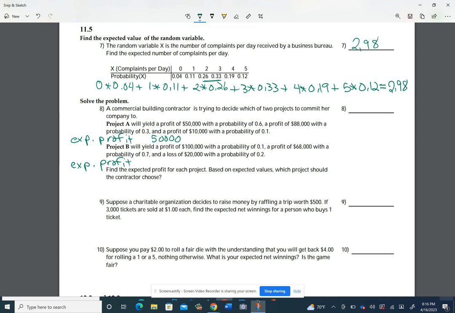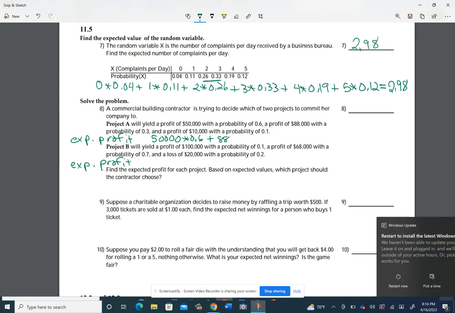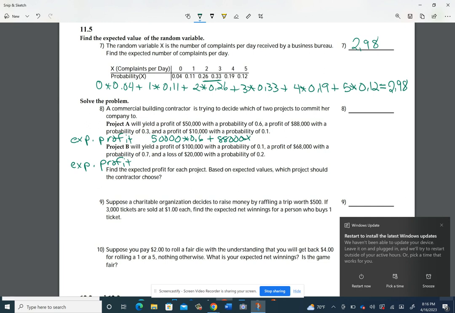$50,000 profit is possible, and that has a probability of 0.6. That's like a 60% chance of that happening. And then $88,000 profit, and there's a 30% chance, 0.3, for that to happen.